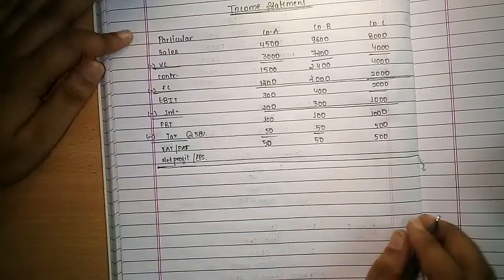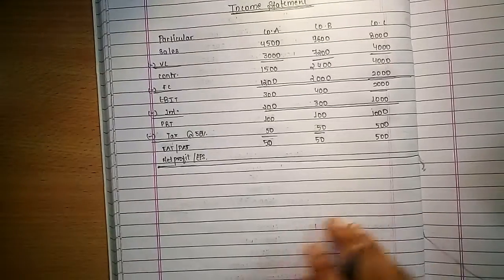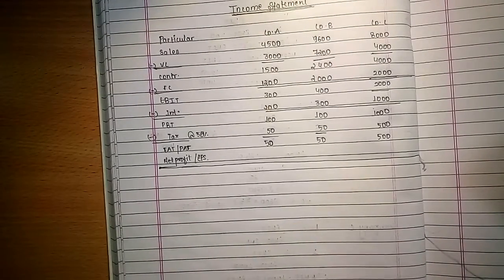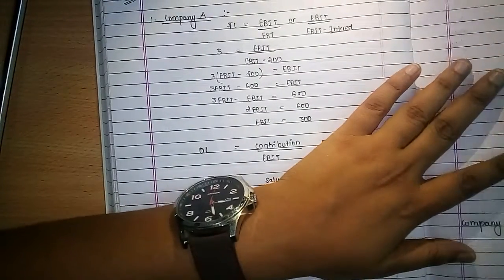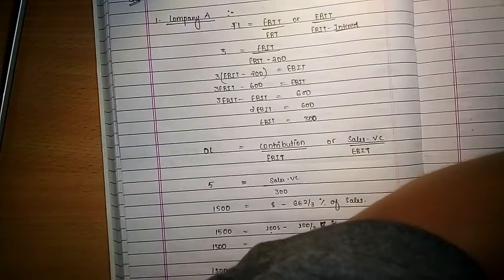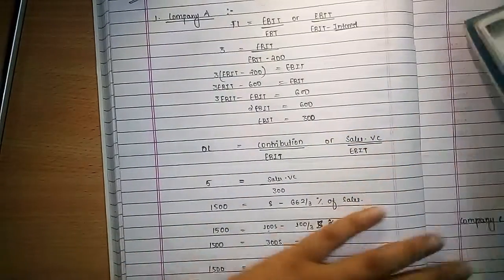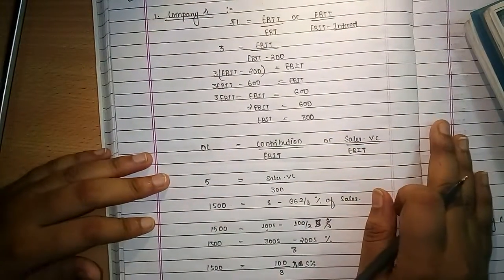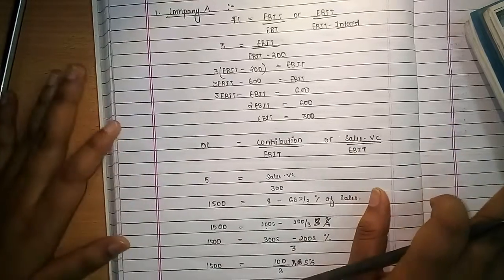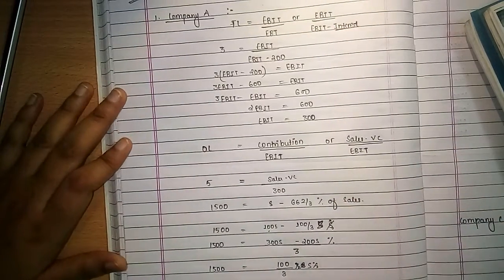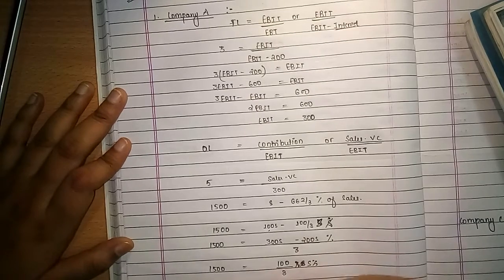In this question, the interest is given, variable cost as a percentage of sales is given, operating leverage is given, financial leverage is given, and the tax rate is given, and nothing other information had been given. They said to make the income statement.